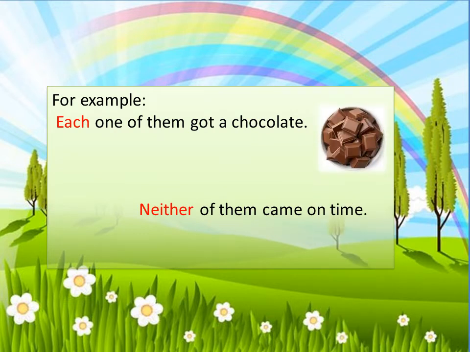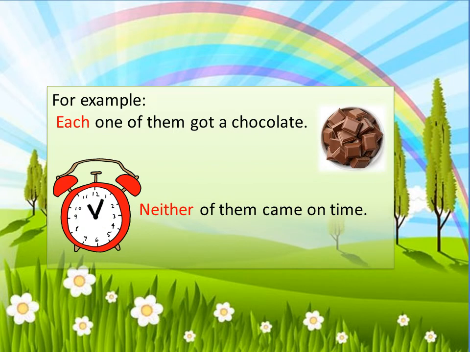So here each is a distributive pronoun. It shows that every one of them got the chocolate. Next, neither of them came on time. Here neither is a distributive pronoun.